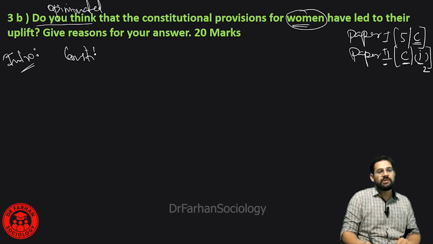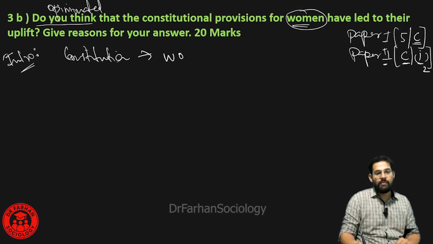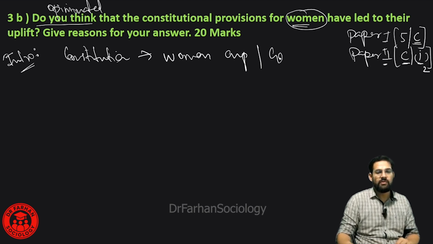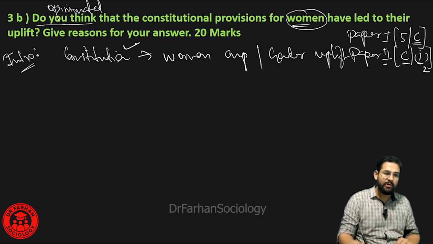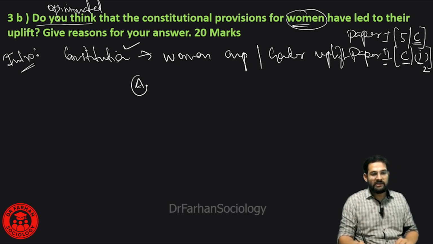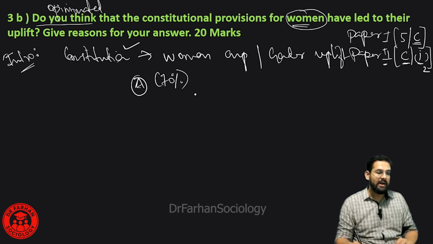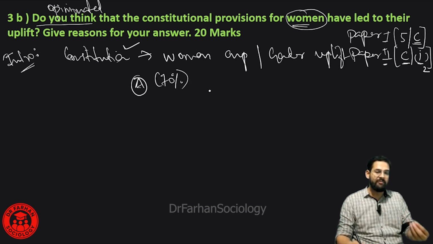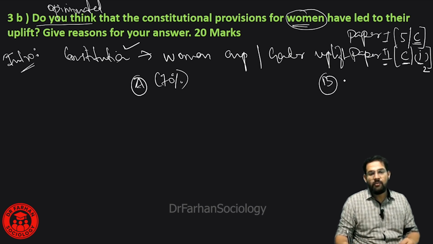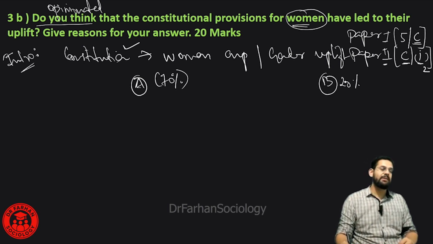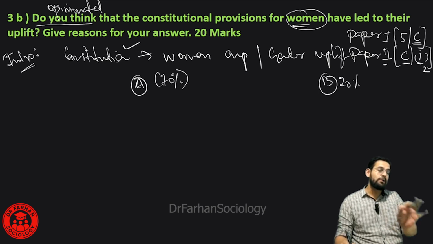In the introduction, we need to go with the flow of the question, where we see that the constitution has largely been responsible in providing enough on the basis of women empowerment, as well as for gender upliftment, etc. So basically you are going to agree, and you are going to say my 70% of the answer is going to be around telling how the constitution has uplifted women, and in Part B, 20% I will be speaking to you about how the constitution has also failed.